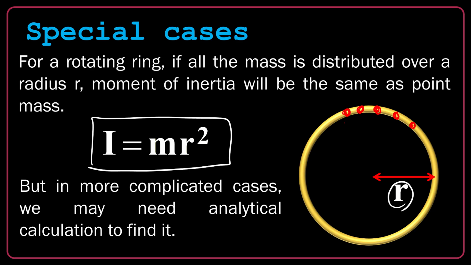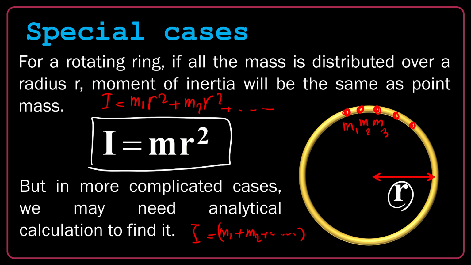Each molecule has a mass of m1, m2, m3, and so forth. If I make that sum, I is m1 r squared plus m2 r squared plus and so on. If I factorize it, I equals m1 plus m2 plus and so on, times r squared. And this is exactly the total mass of the ring. So yes, I can use it for the ring.